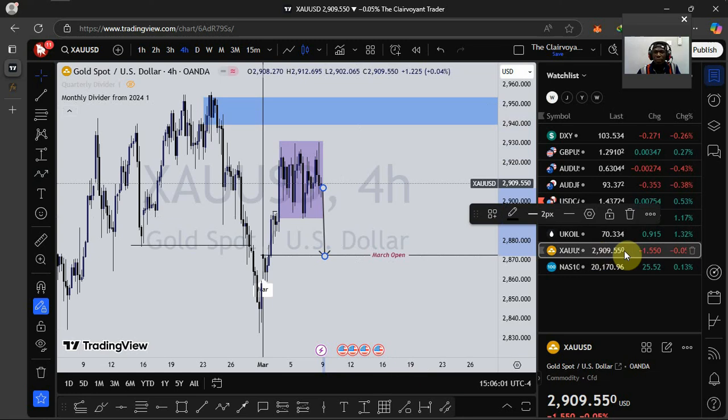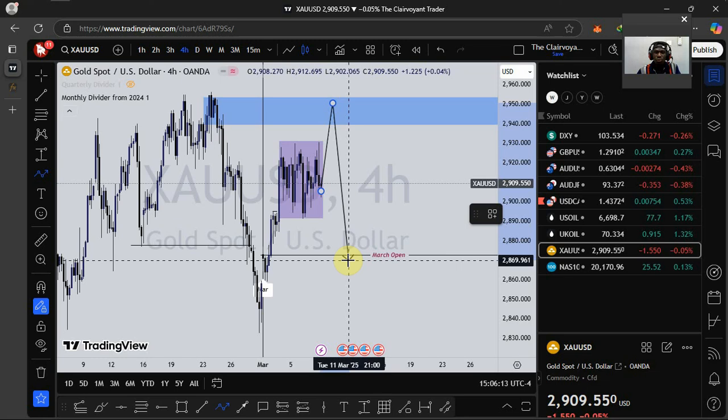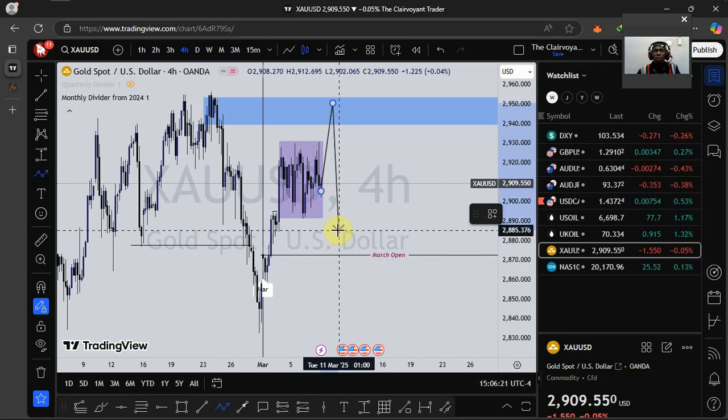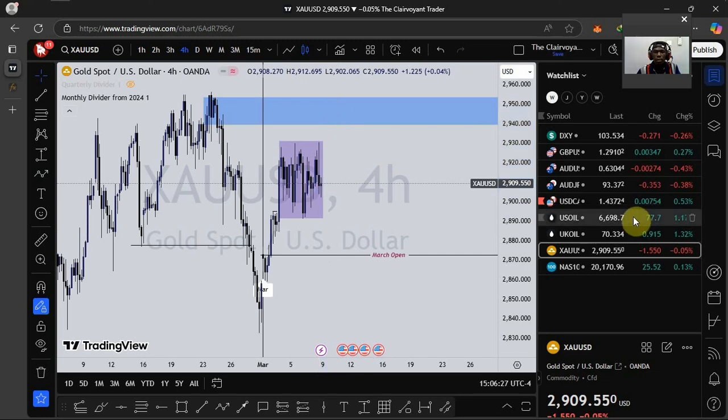If we see the manipulation happening to the upside, then I'll look forward to sell to the zone right here, because price is above March open price, and that is a premium zone. So that is what I will be looking for based on how the manipulation direction will go. So that is just that for the gold market.